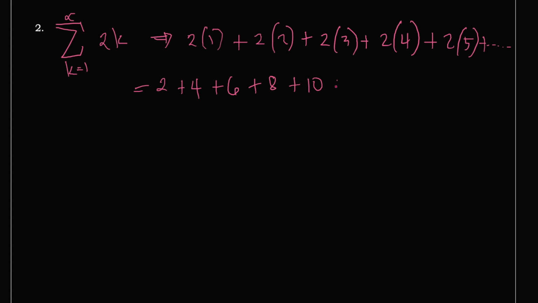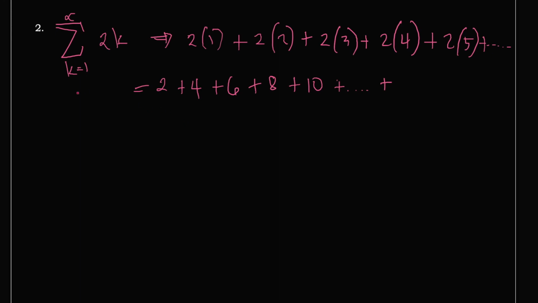But the behavior that we can see here is, as k goes to infinity, the value of the term is becoming bigger and bigger. Imagine if we change k to 1 million, what will happen? That will be 2 times 1 million, that will be 2 million. How about if we change k to 1 billion? 1 billion times 2 is 2 billion, right?